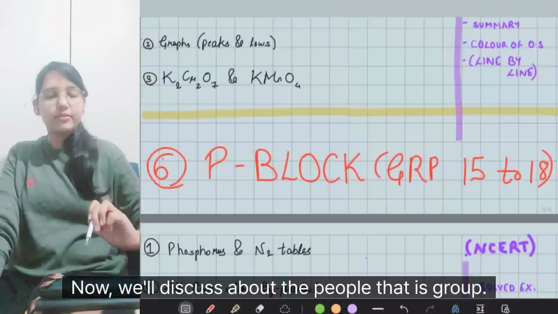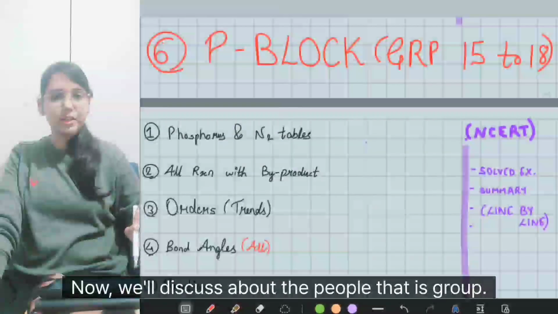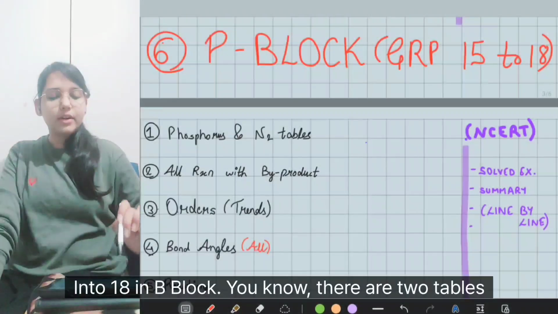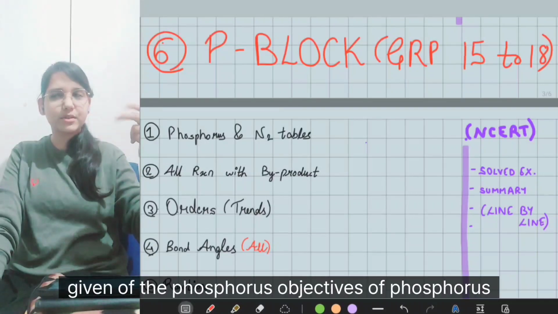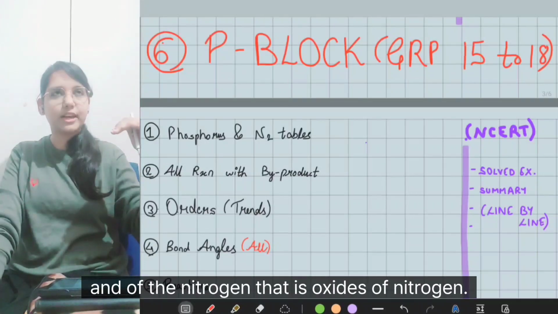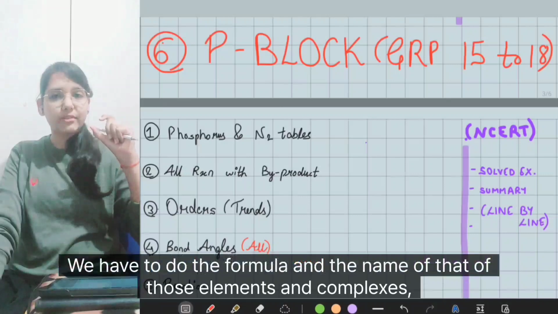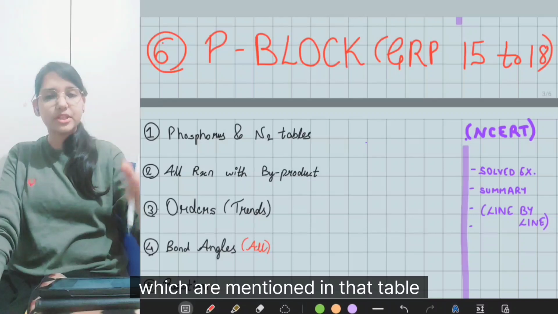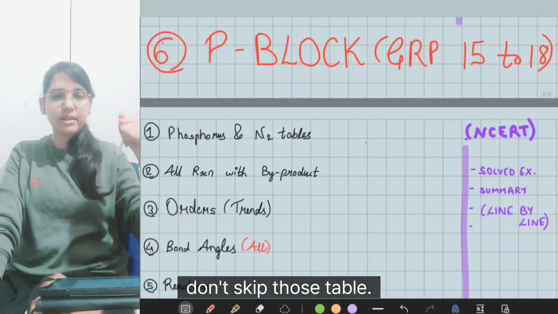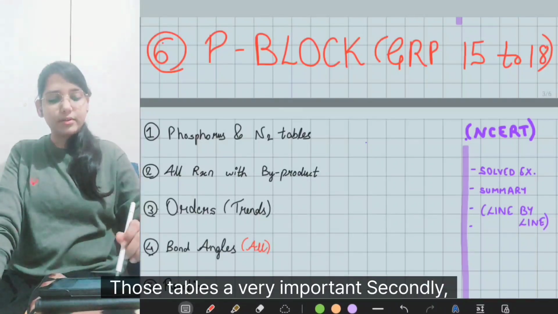Now we'll discuss the P block, that is group 15 to 18. In the P block, there are 2 tables given, of the oxoacids of phosphorus and of the oxides of nitrogen. You have to do the formula and the name of those compounds which are mentioned in those tables. Don't skip those tables. Those tables are very important.